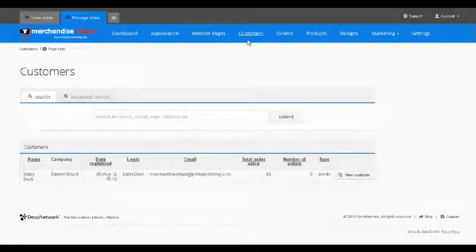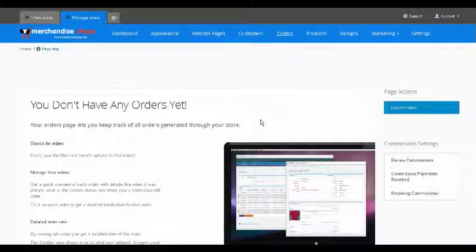The Customer tab, again, at the moment it just shows me, my login. As you get more orders, your customer page will show all the people that have ordered from your web shop. No orders yet. We haven't actually created a site, so nobody's ordered, but again this will be more apparent at a later date.